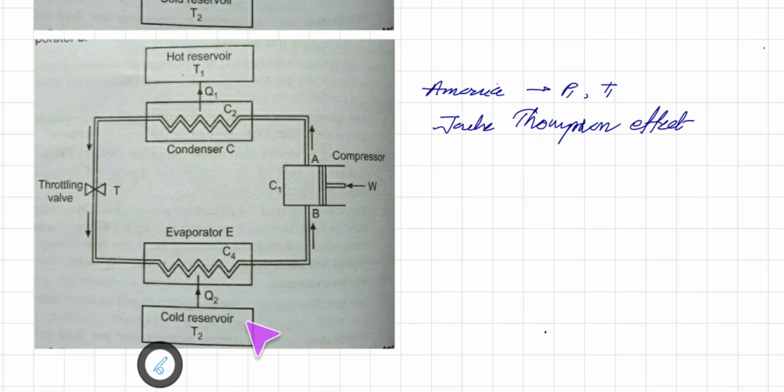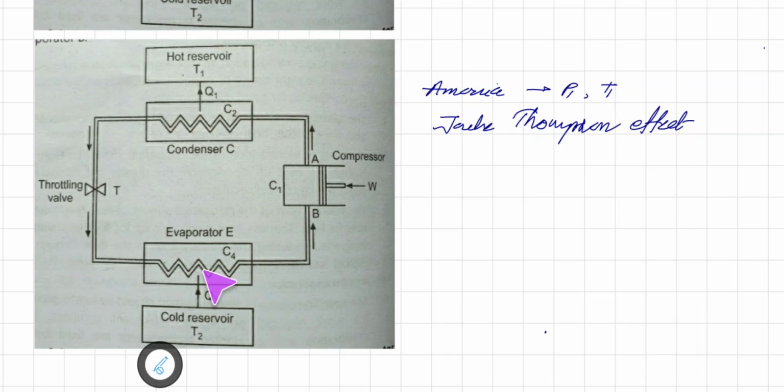Now here, the cold reservoir, say when we talk about a domestic refrigerator, is kept directly inside the chamber, or we can say the ice compartment, so that a large amount of heat is extracted and the temperature is lowered. Now in the refrigerator, the refrigerant, that is the working fluid, undergoes a phase change.